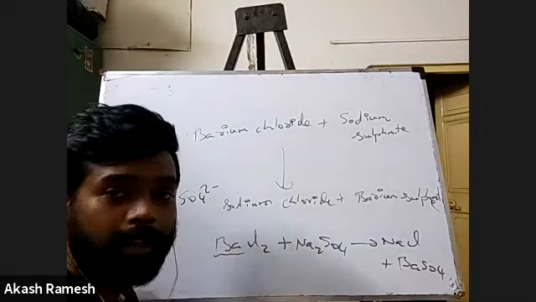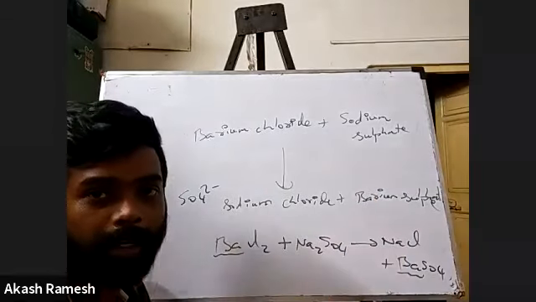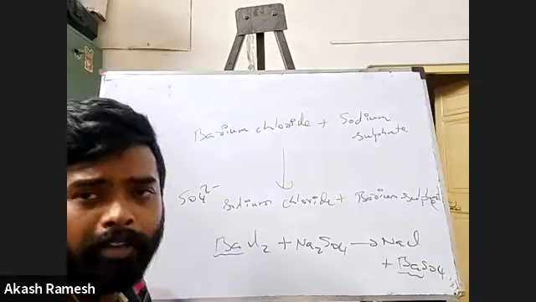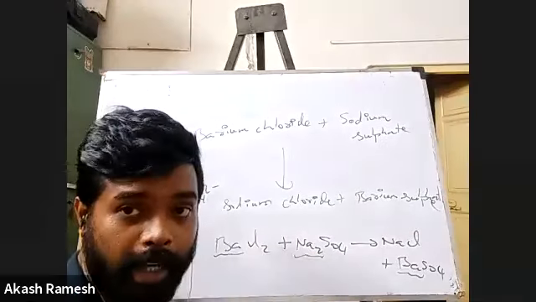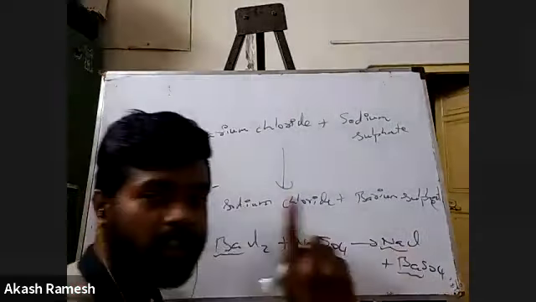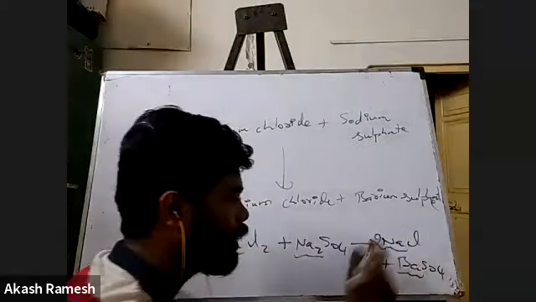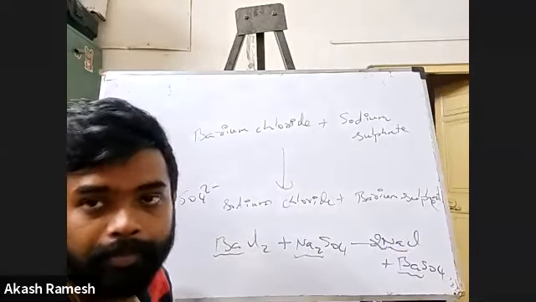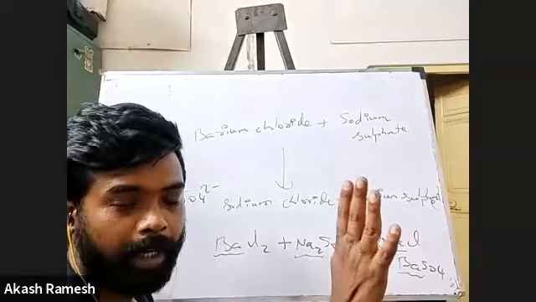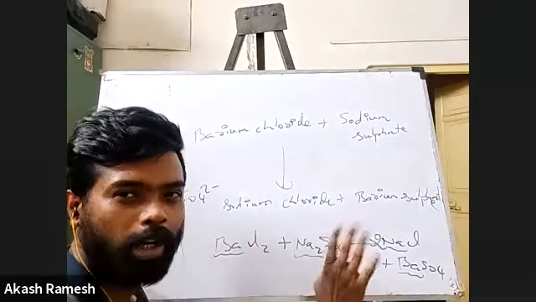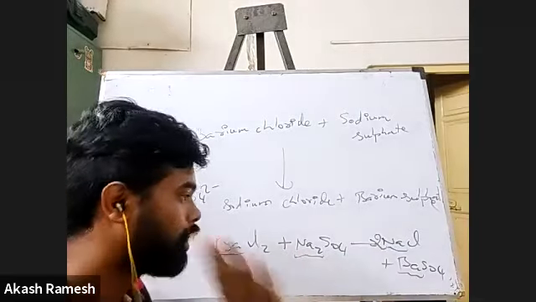So barium: in the reactant side, one barium; in the product side, one barium. Fine, no issues. We'll go for sodium. Two sodiums in the reactant side, but there is only one sodium in the product side. So what will we do? We can directly put a 2 there. So two sodiums. Now, do not talk about sulfur and oxygen. We can directly go for other things, say chlorine, and check.